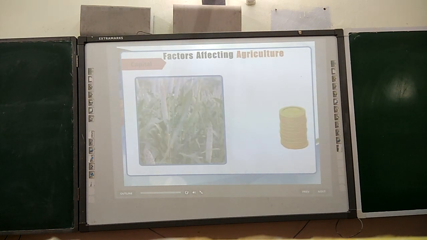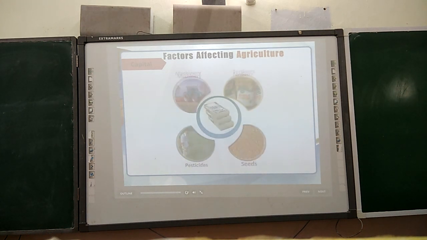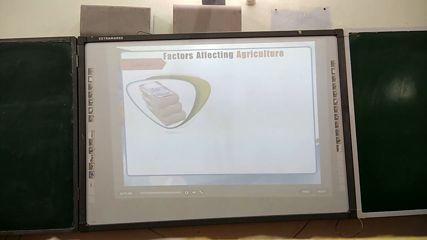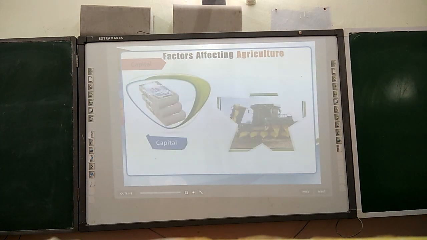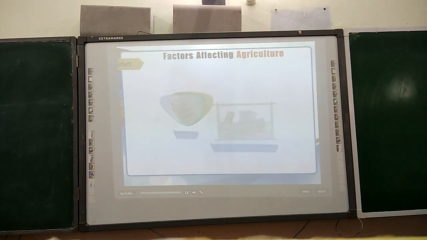Capital plays a significant role in the development of agriculture. Capital is required to purchase machinery, fertilizers, pesticides, and seeds. Without plenty of capital, a farmer cannot afford modern farm technology.